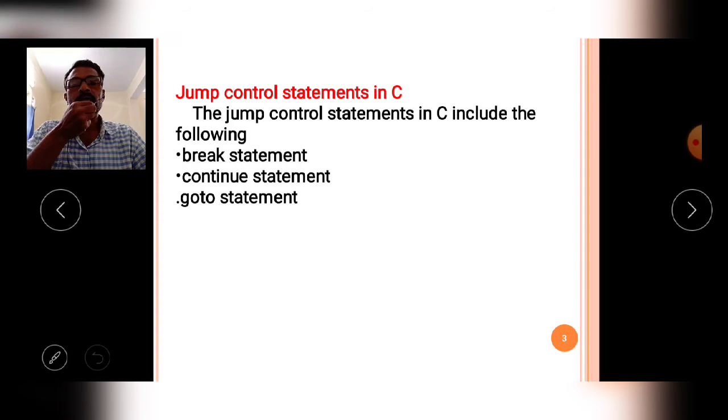Okay, so generally these jumping control statements are 3. One is the break statement, second one is the continue statement, third one is the goto statement. Now I will discuss them one by one.